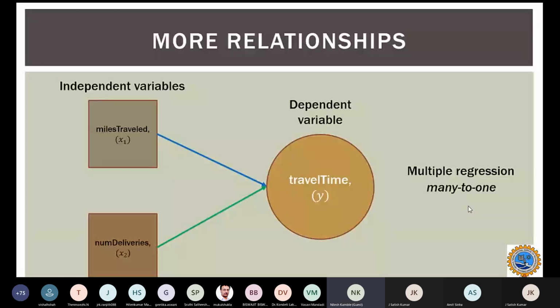Sir, this is Nilesh here. I have a question. Can there be multiple dependent variables?